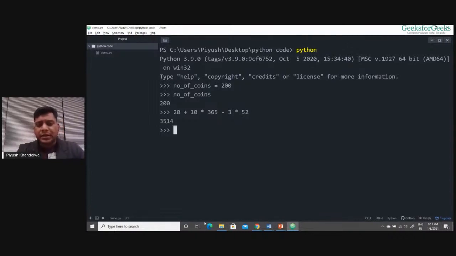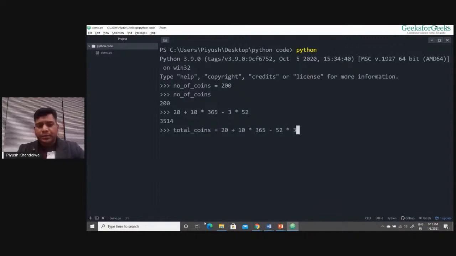Now this value is just a value. I want to store this value inside some variable so that I can use it, right? So I use a variable like total coins, like this. Total coins equals 20 plus 10 into 365 minus 52 into 3.